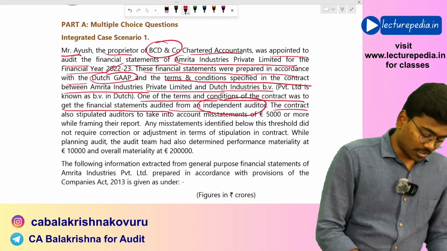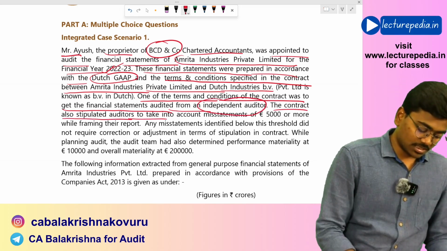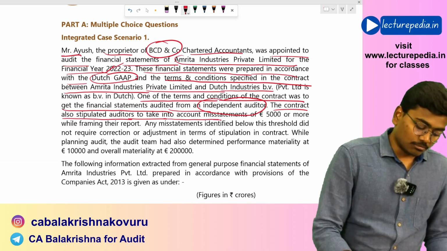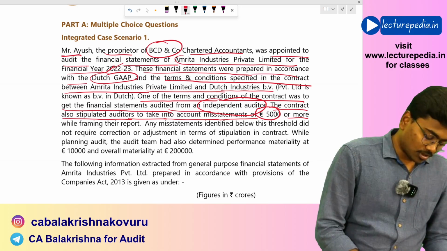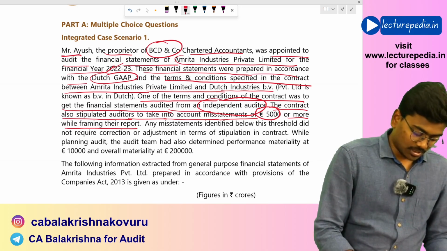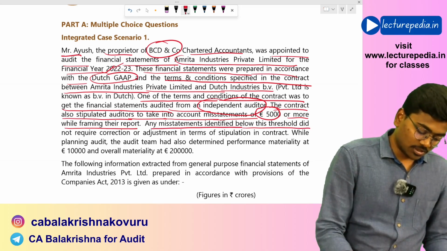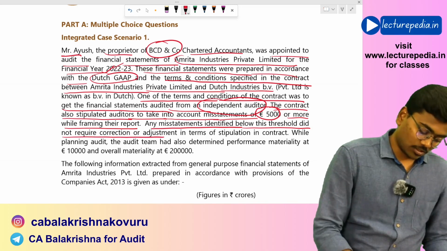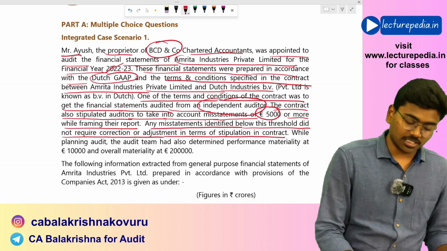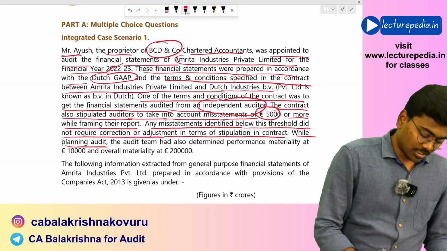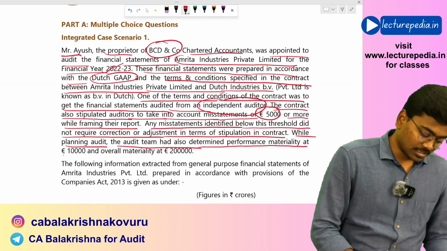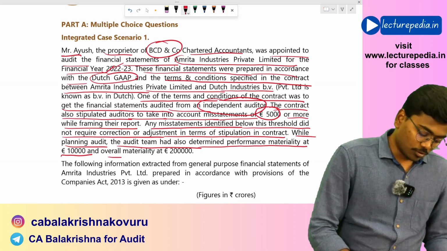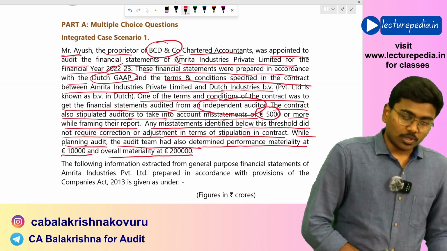The contract also stipulated auditors to take into account misstatements of 5,000 euros or more while framing their report. Any misstatement identified below this threshold did not require correction or adjustment in terms of the stipulation in the contract. While planning, the audit team had also determined performance materiality at 10,000 euros and overall materiality at 2 lakh euros.